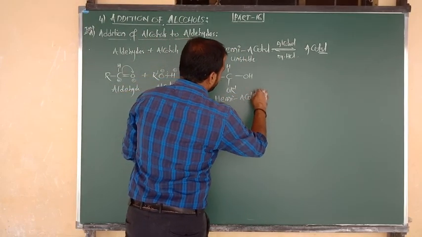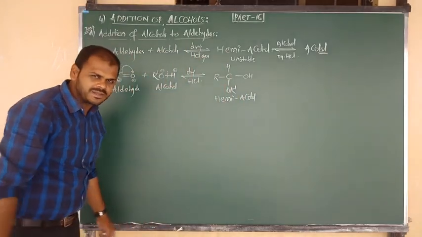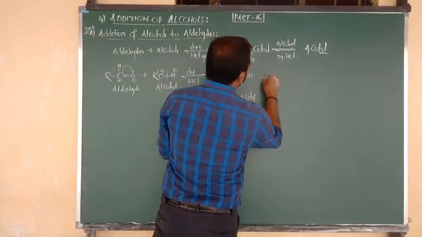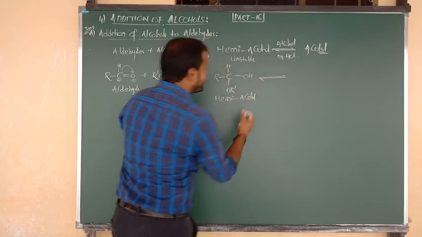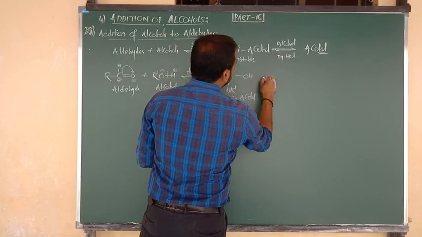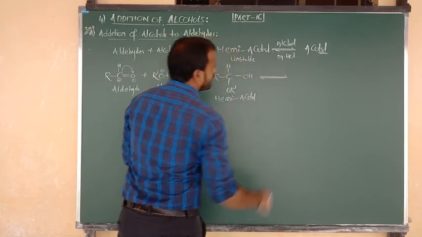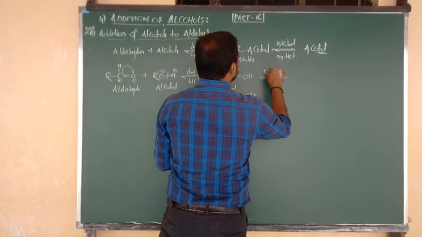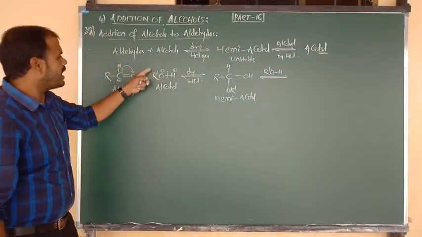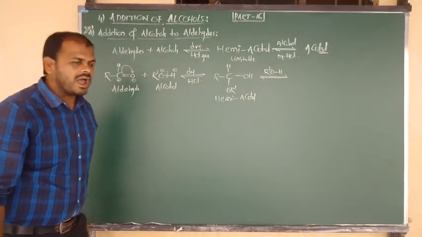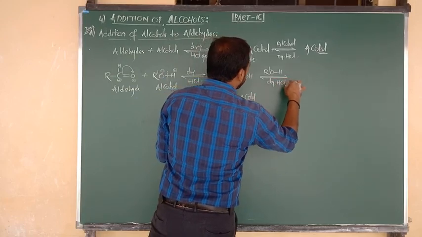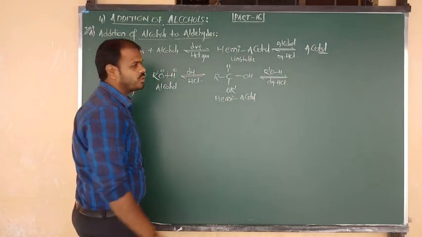It is an unstable compound because the central carbon undergoes sp3 hybridization, tetrahedral. Yes, such an unstable hemiacetal then undergoes addition with another mole of alcohol. Again the same alcohol, we can consider R prime O bonded to H. And the same thing, addition of alcohol takes place here also, in the presence of what? Dry HCl.